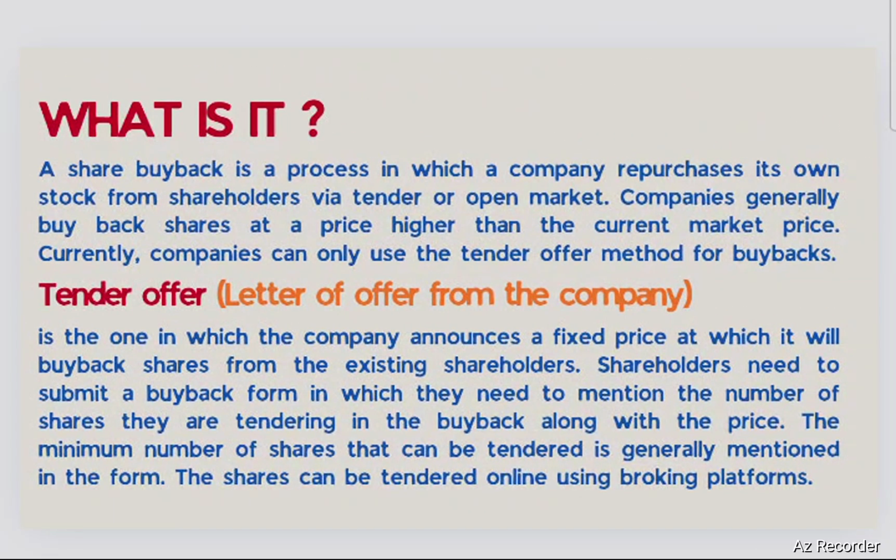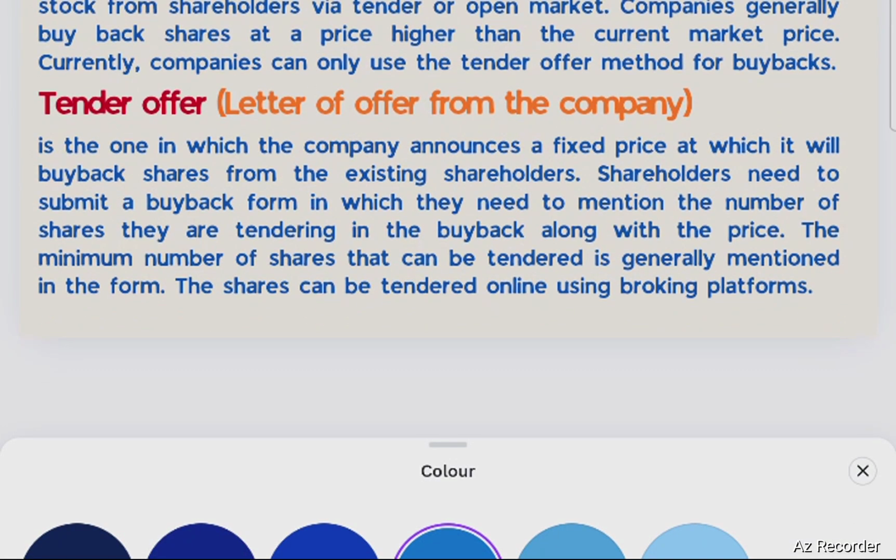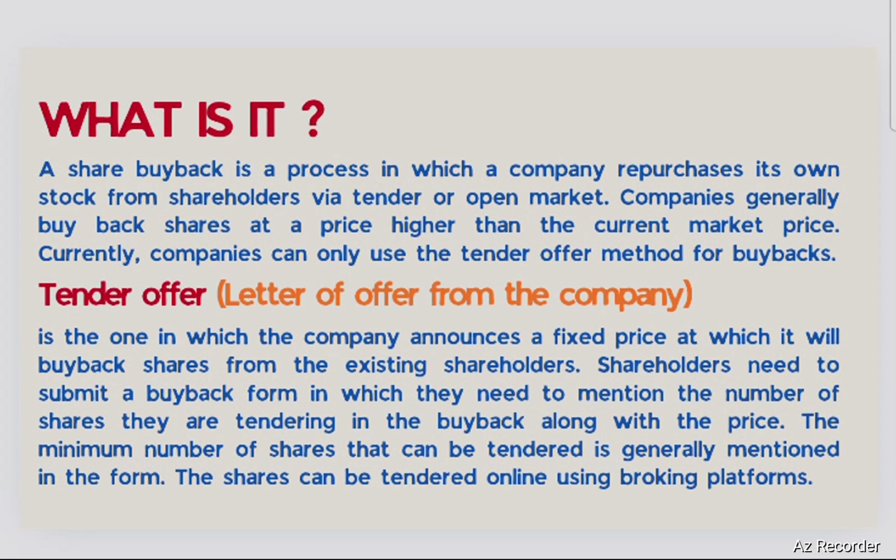Now let's come to the core part. What is it in actuality? A share buyback is a process in which a company purchases its own stock via tender or market offer. A company generally buys back shares at a price higher than the current market price. Currently, companies can only use the tender offer method for buyback. So this is a very important definition just to understand the concept that these shares are bought back from the existing shareholders.